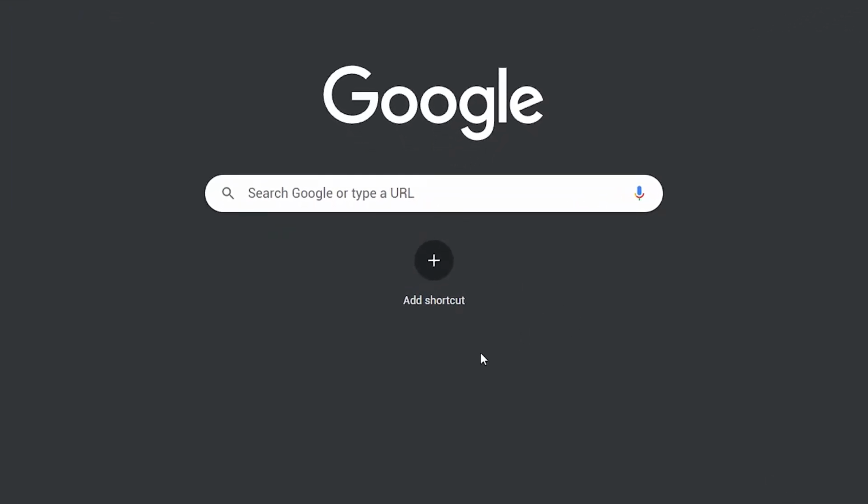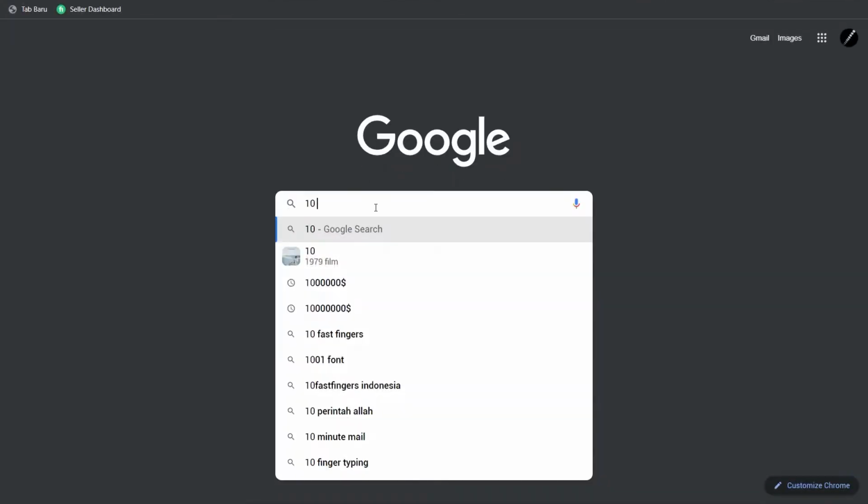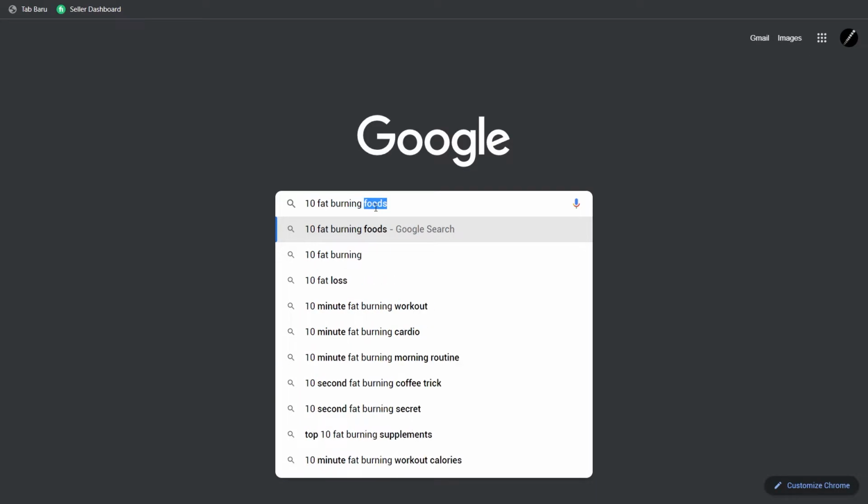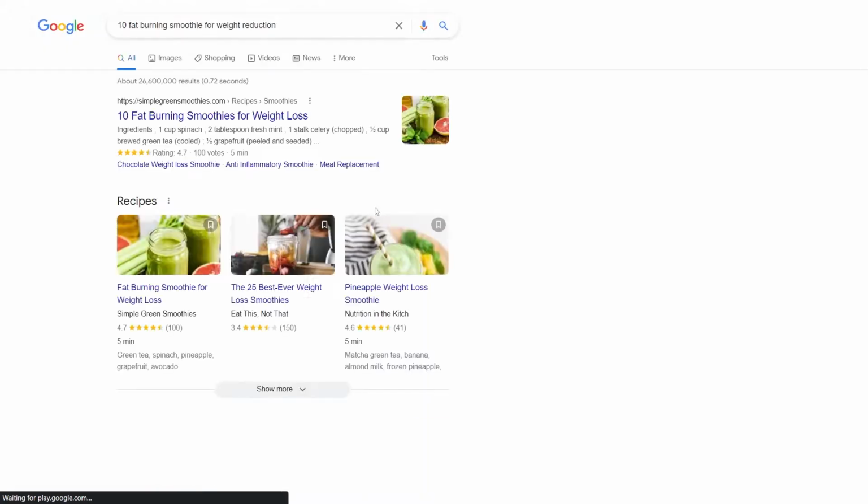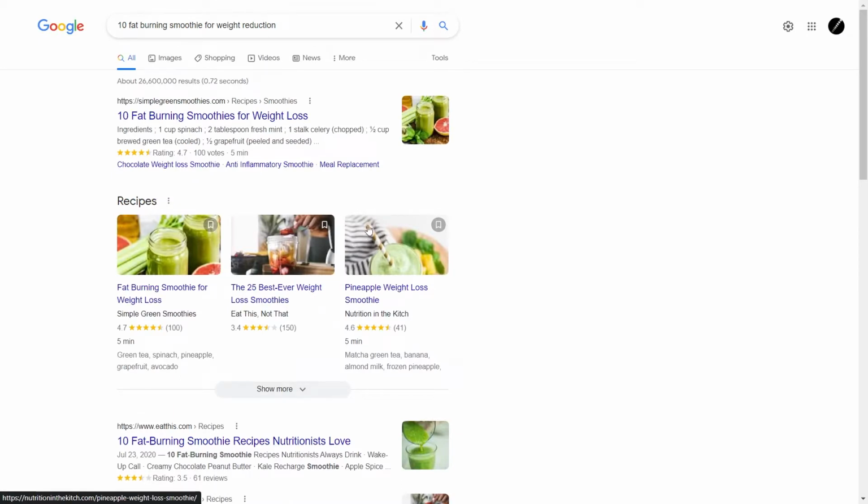Next, you should move to step 2, which is to discover a free online article or other information about smoothies and weight loss. Step number 2. Now you need to discover a free online article or other information about smoothies and weight loss. So now we will go to Google and look for the finest smoothie recipes for weight loss. Let's take a look at this.